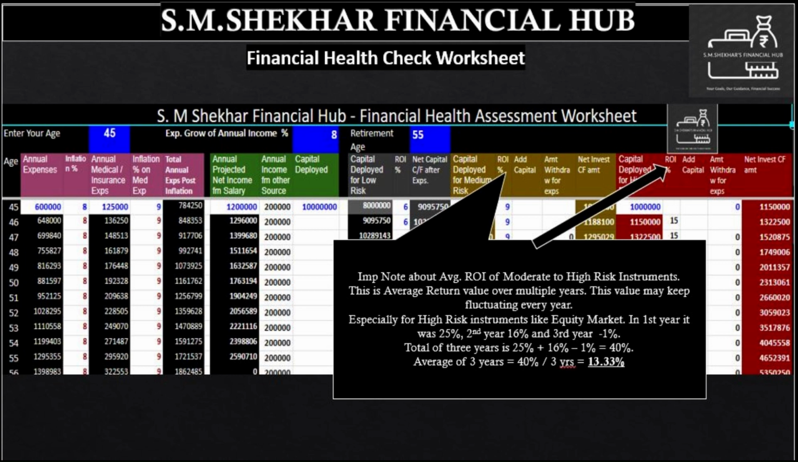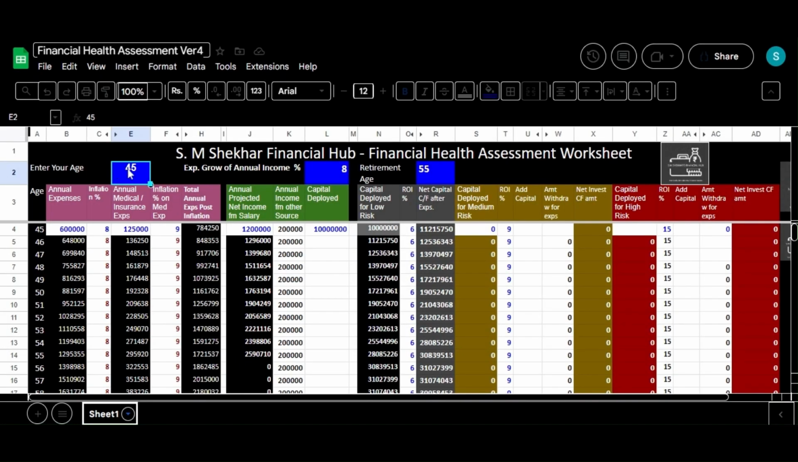Now I will give you a couple of examples of how to use this worksheet. Let's take the first scenario. Age of the investor is 45 years. He is expecting annual growth of 8% per annum. His retirement age is 55 years. His annual expenses are 6 lakh rupees. He is considering an inflation rate of 8%. His annual medical expenses are 1.25 lakh rupees. He is considering an inflation rate of 9% on medical expenses.